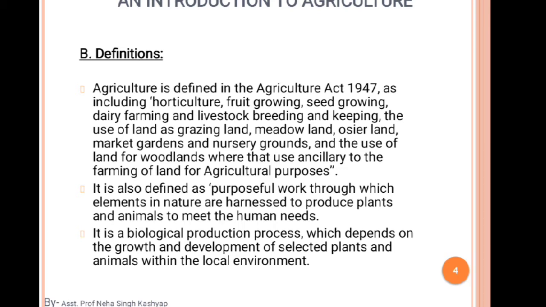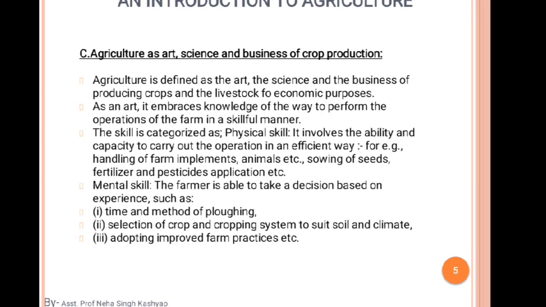Let us move on. The third thing is agriculture as art, science and business of crop production. Why do we call agriculture a science and art? Agriculture is defined as the art, the science and the business of producing crops and livestock for economic purposes.